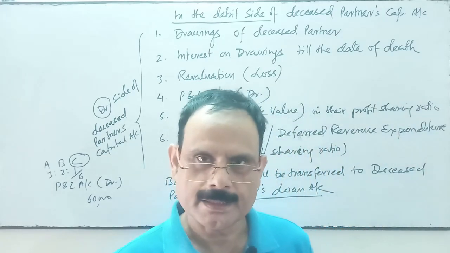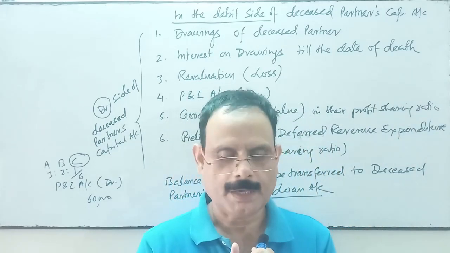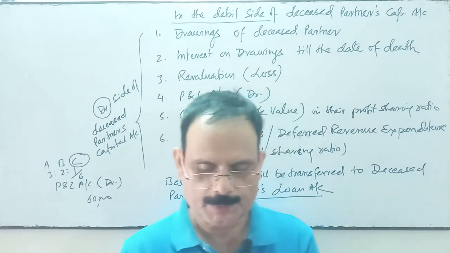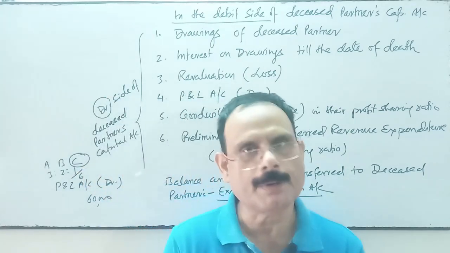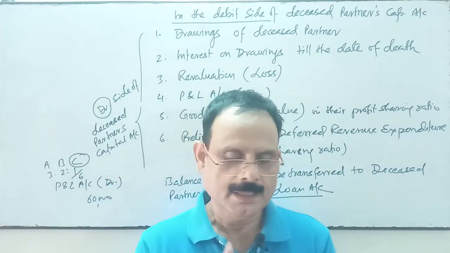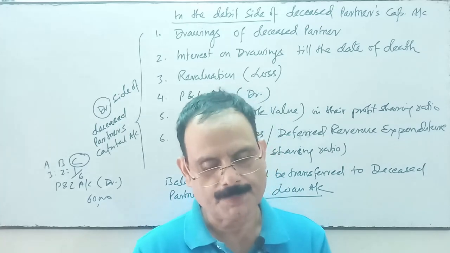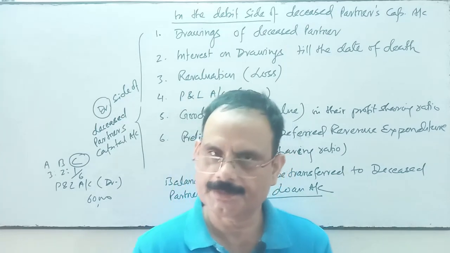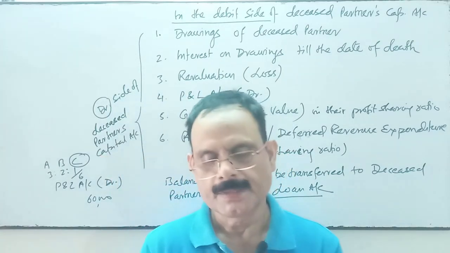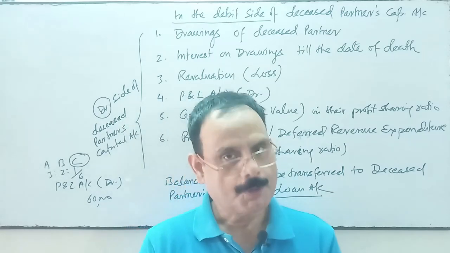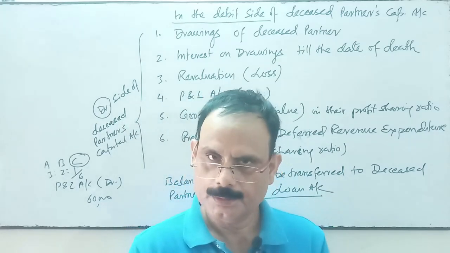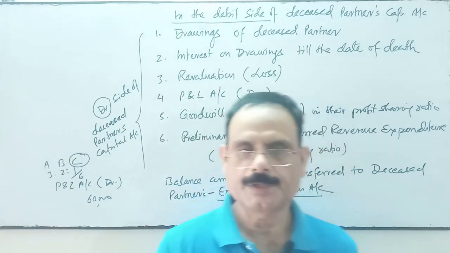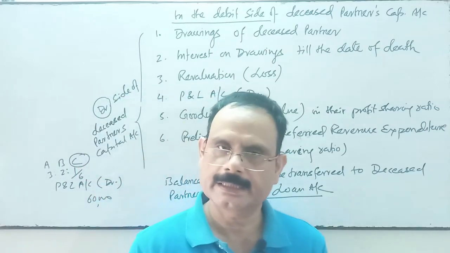So first, the partner's capital account balance by balance brought down, then the current account balance of the deceased partner will be transferred, then interest on capital if any in the partnership deed till the date of death, share in reserve fund, share in investment fluctuation fund, share in workman compensation fund if such things are there, share in revaluation profit, share in goodwill, and share in joint life policy if the joint life policy is taken over by that partner, on the credit side.